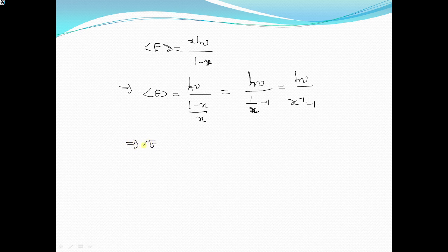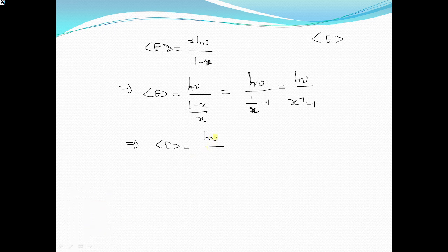So the average energy E is equal to h nu divided by, what is the value of x?